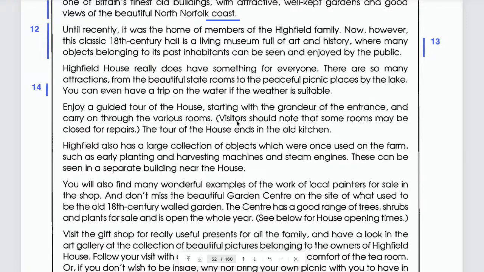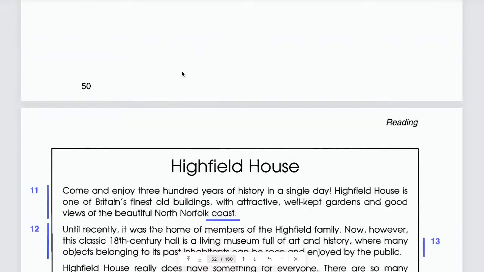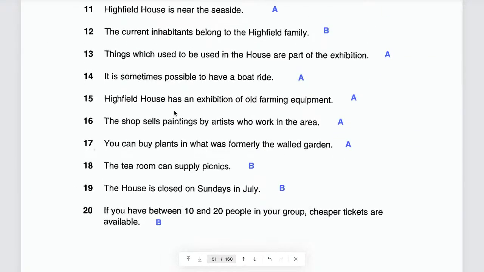This means if the weather is suitable. That means not always. You cannot have a boat ride all the time. You can only have a boat ride when the weather is suitable. Got it? So when I ask you for the meaning, you always have to look at the paragraphs and give me the answers. Because everything is there. So you can mark that one, you write number 14.